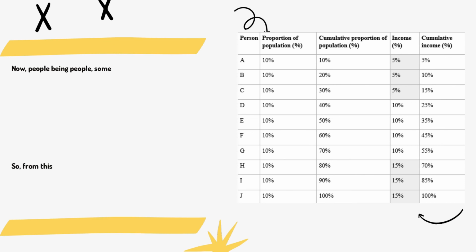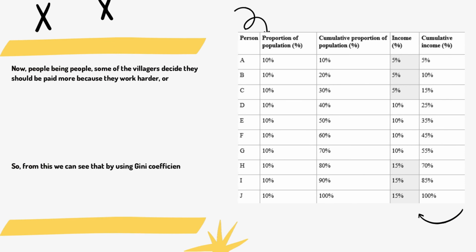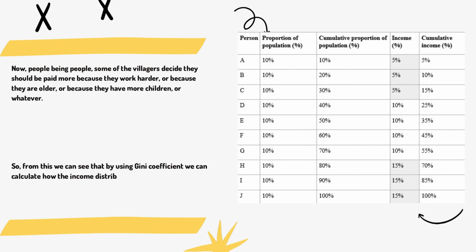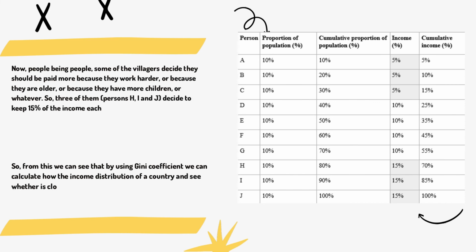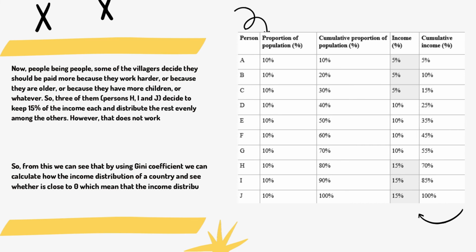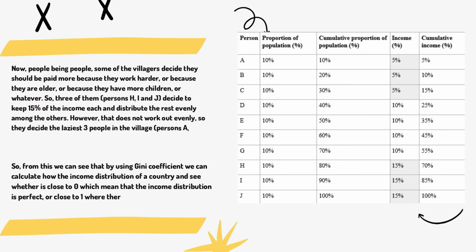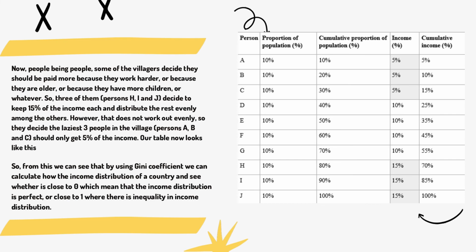Now people being people, some of the villagers decide they should be paid more because they work harder, or because they are older, or because they have more children, or whatever. So three of them, person H, I, and J, decide to keep 15% of the income each and distribute the rest evenly among the others. However, that does not work out evenly. So they decide the laziest 3 people in the village, person A, B, and C, should get only 5% of the income. Our table now looks like this.